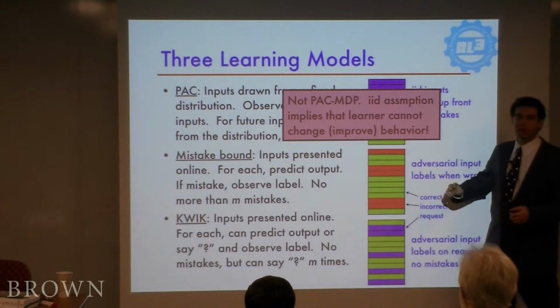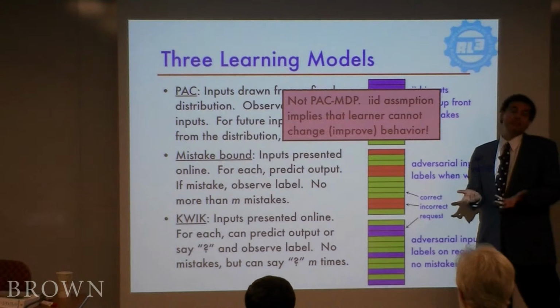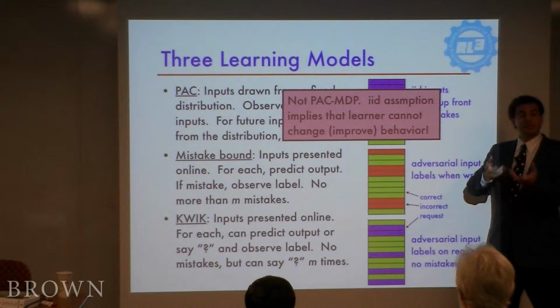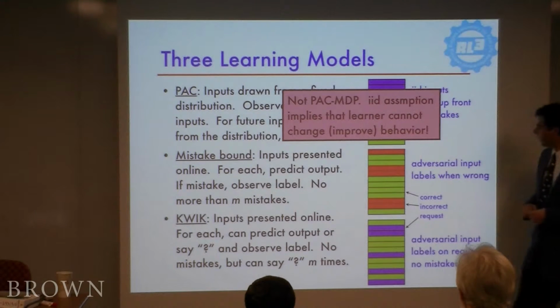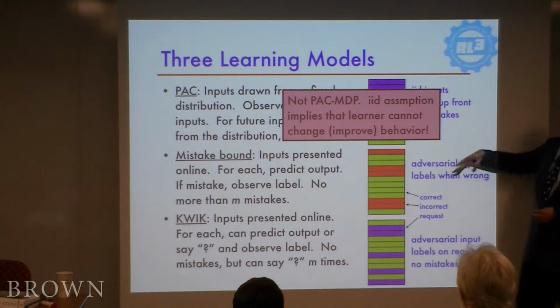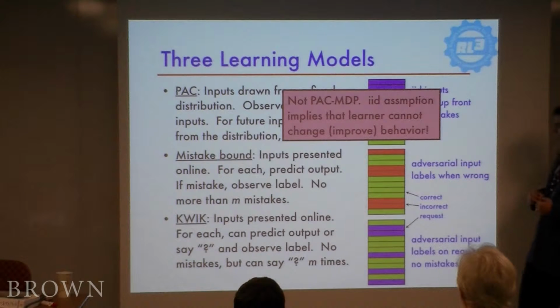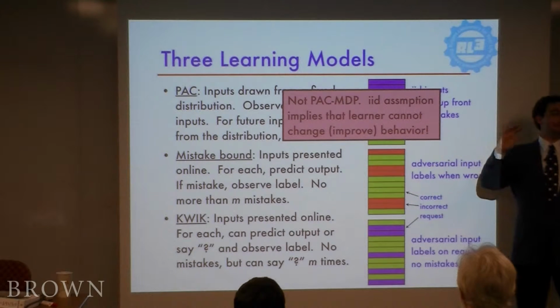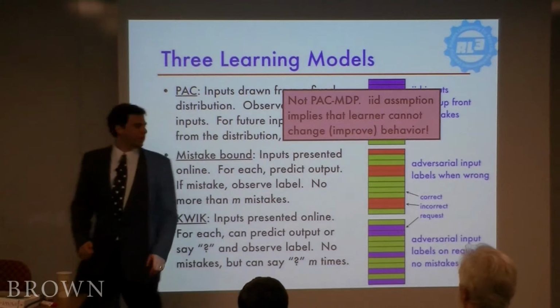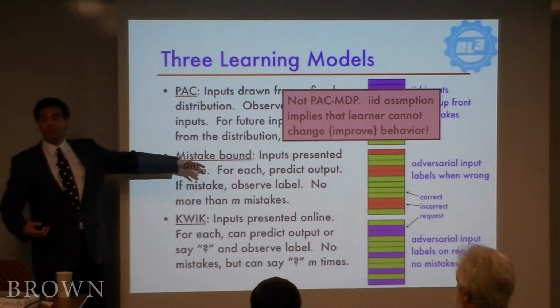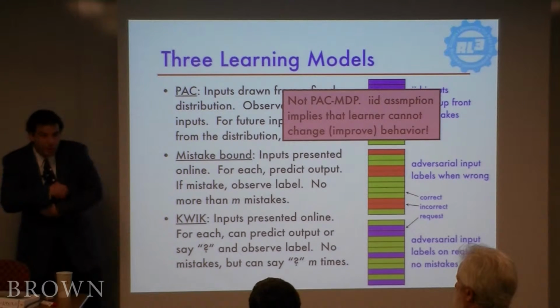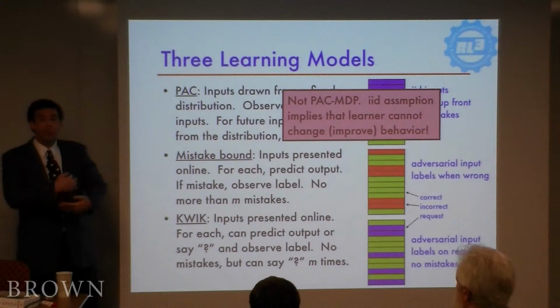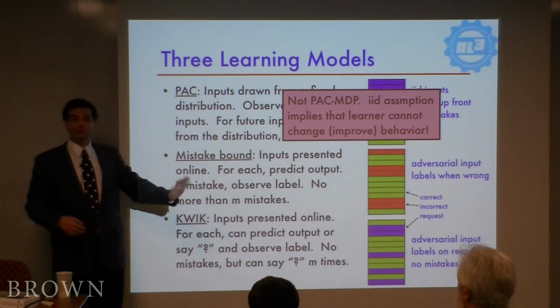To do that, you usually have to restrict the hypothesis class. What kind of function space am I actually learning in? But some function spaces have mistake-bound learning algorithms, and that's a good thing. So here, the good news is the inputs can be presented adversarially. It only has to learn a label when it's actually wrong. The red boxes here are the wrong answers. And there is no particular bound on when the last mistake might happen, but the total number of mistakes is bounded. The reason that you can't bound the last time that it happens is we're imagining the inputs are presented adversarially. So the adversary could just withhold some tricky question for infinitely long, but while it's doing that, the learner is getting a lot of right answers.